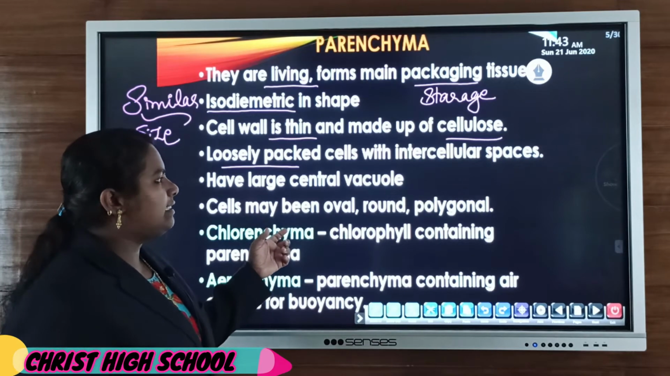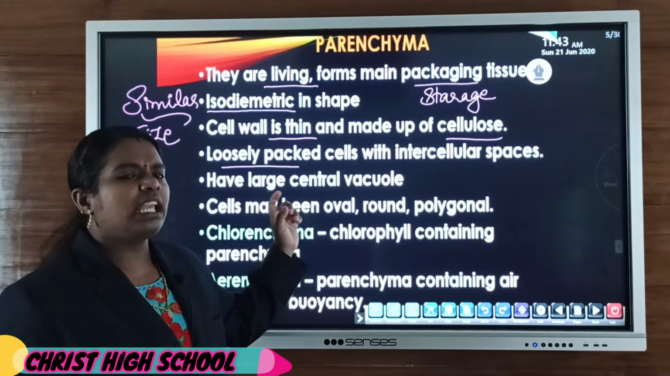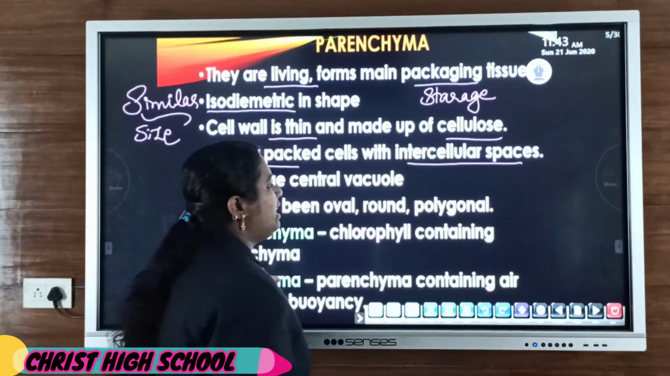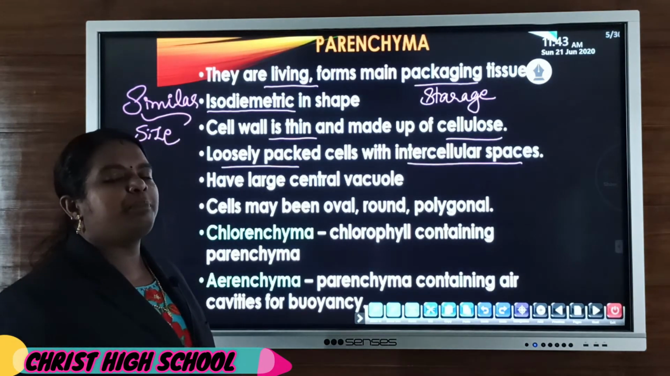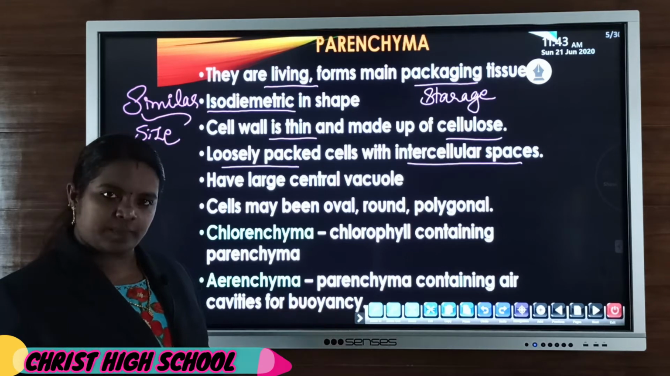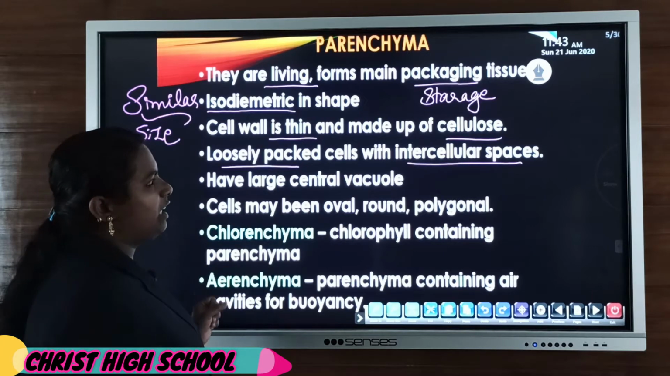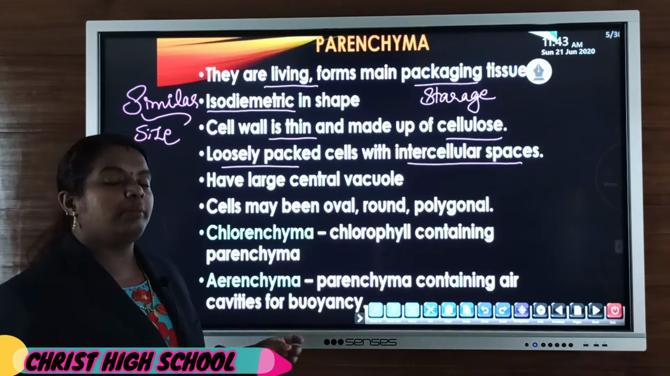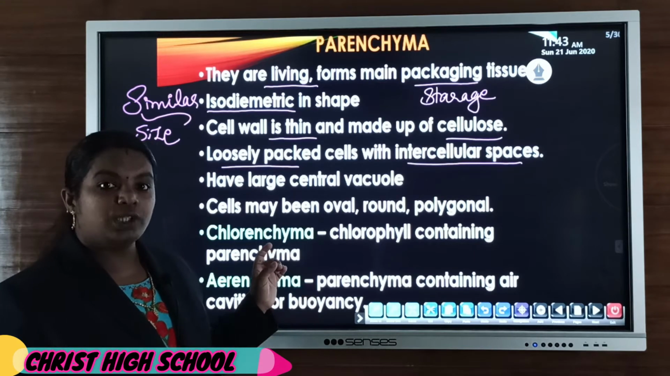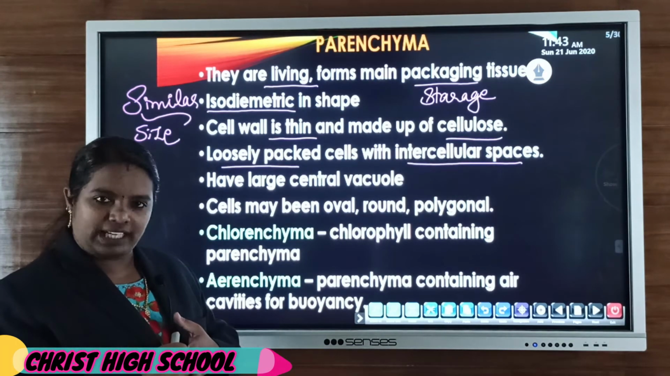Due to this loose arrangement, they have intercellular spaces. Intercellular space means space between the cells. So the cells are loosely packed, and intercellular space is present between the cells. The intercellular space is greater in parenchyma tissue compared with collenchyma and sclerenchyma, because here the cells are loosely packed, not compactly packed. If the cells are compactly packed, then there is very little space.